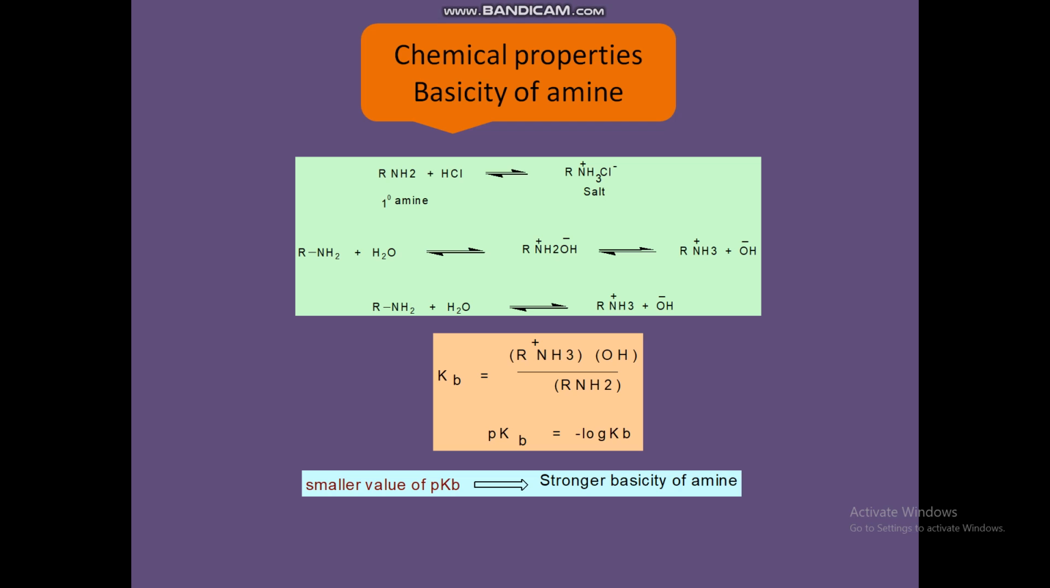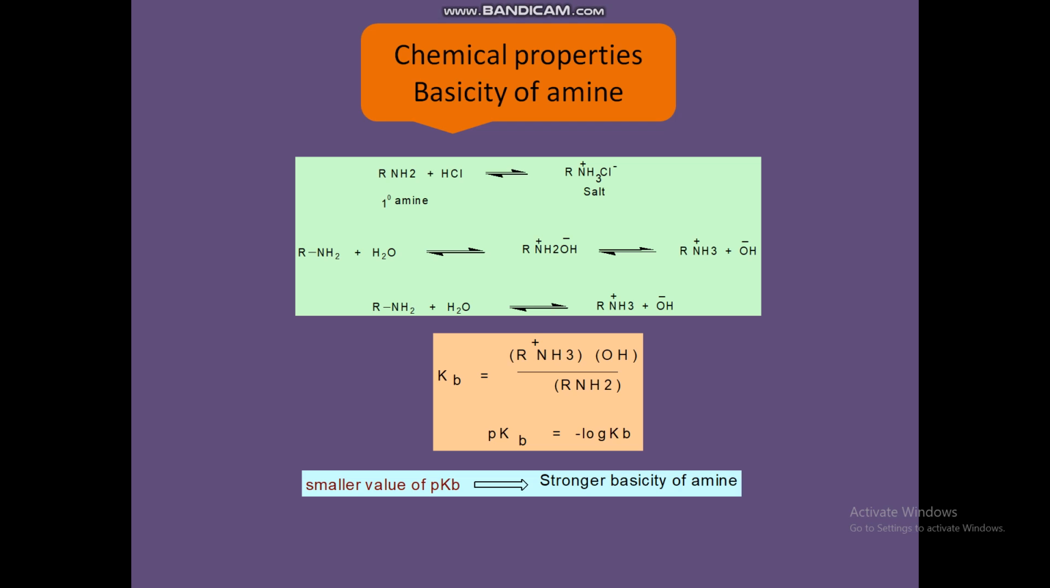We can also express the basicity of amines as the pKb value, equal to minus log Kb. So the smaller the value of pKb, the stronger is the basicity of the amine.